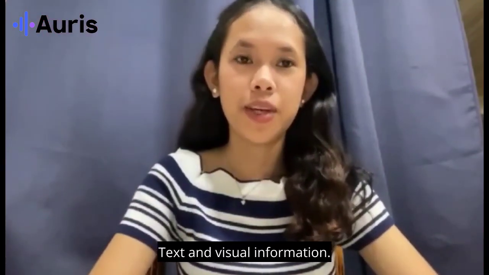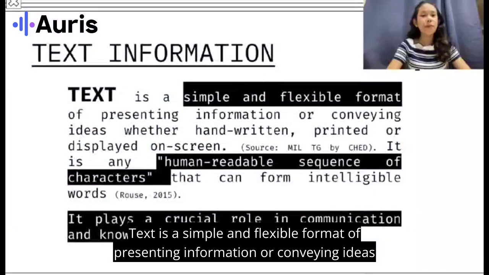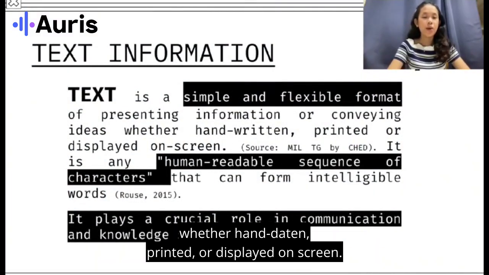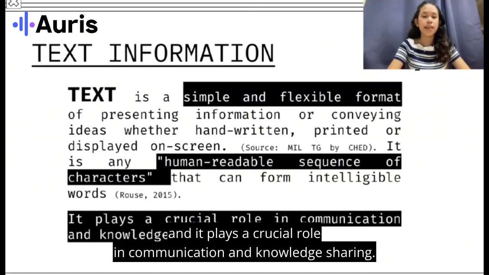For the first lesson, we have text and visual information. First, let us define what is text. Text is a simple and flexible format of presenting information or conveying ideas, whether handwritten, printed, or displayed on screen. It is any human-readable sequence of characters that can form intelligible words, and it plays a crucial role in communication